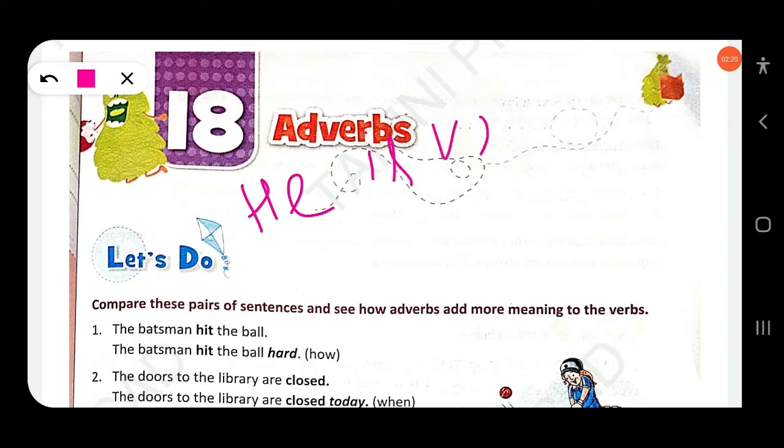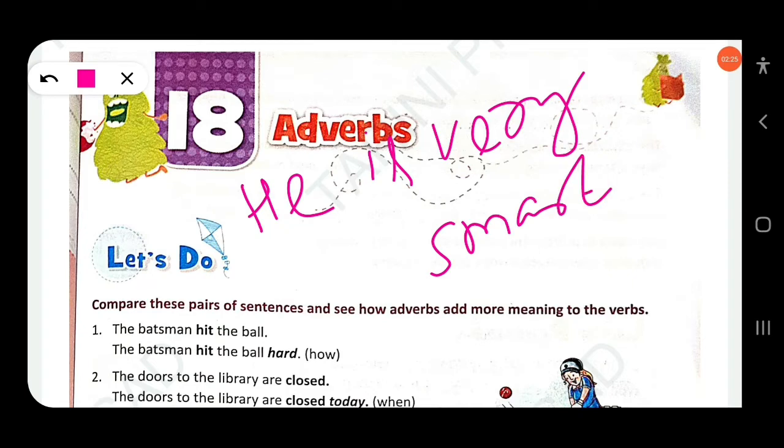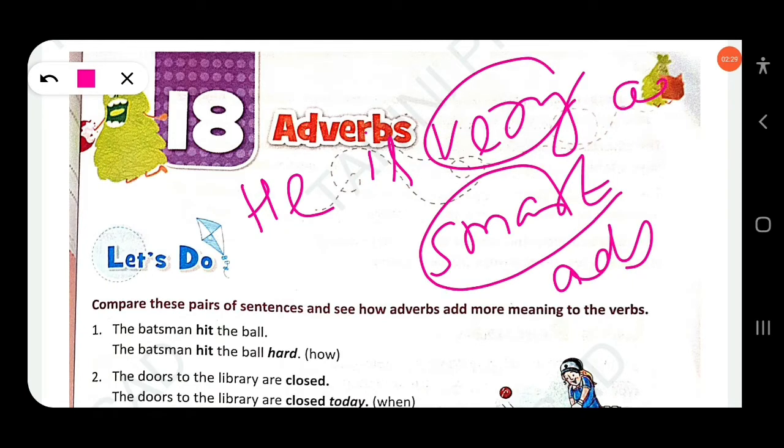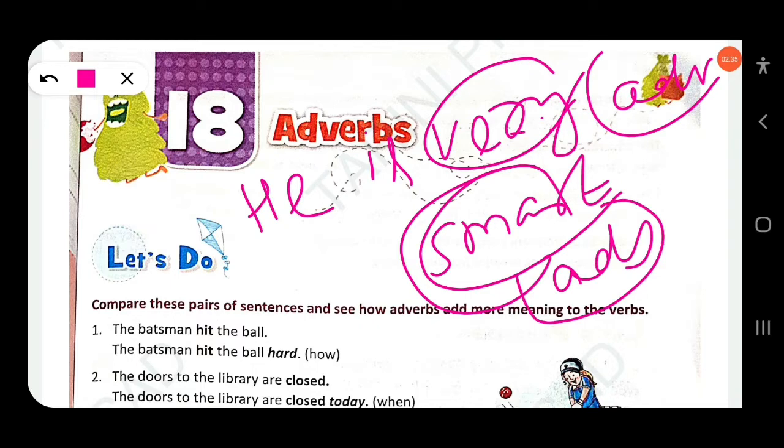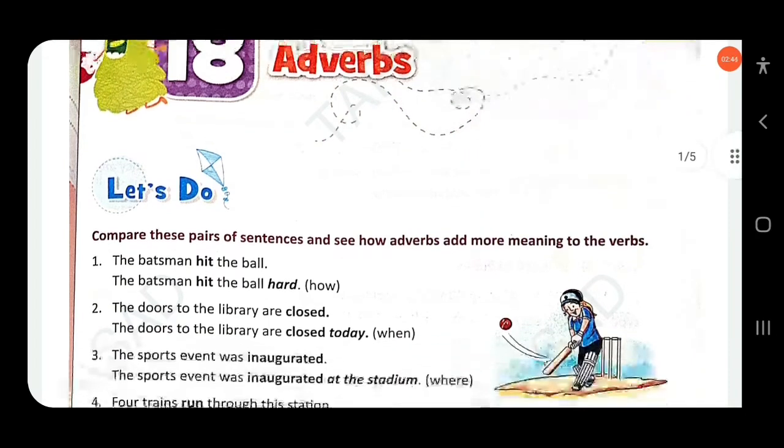He is very smart. So here smart is an adjective and very is an adverb. Here the adverb tells more about the adjective. Very smart. So very is an adverb and smart is an adjective. Okay, so look at this.